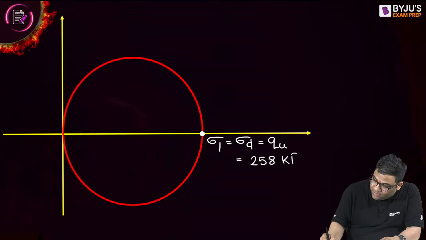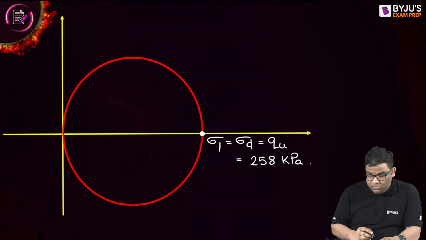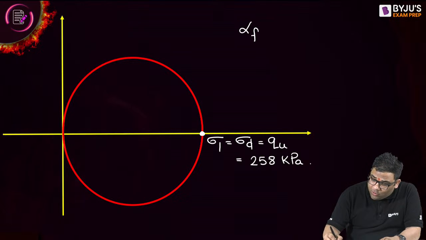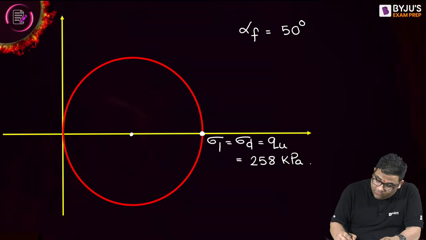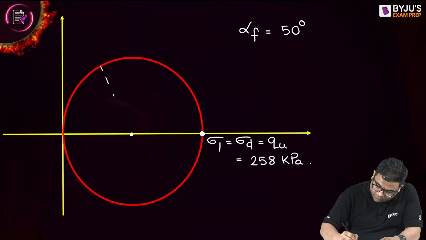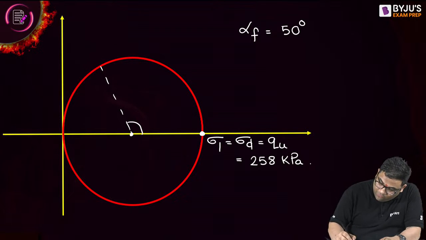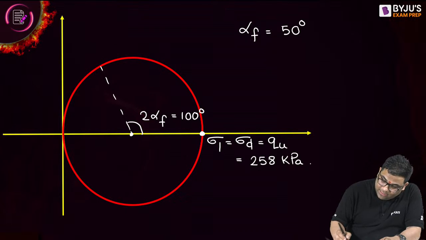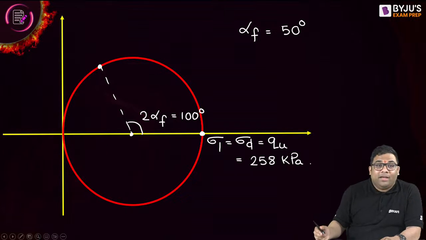Now alpha F I got is 50 degree, so the failure plane will be somewhere here, 100 degree to alpha F. You see, diagrams are so important. And this will be the failure plane.